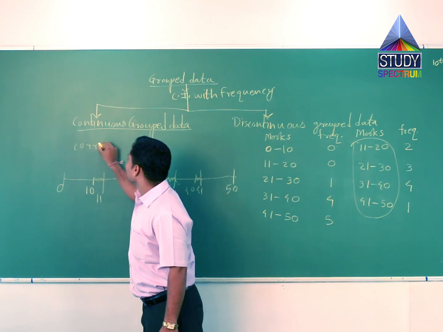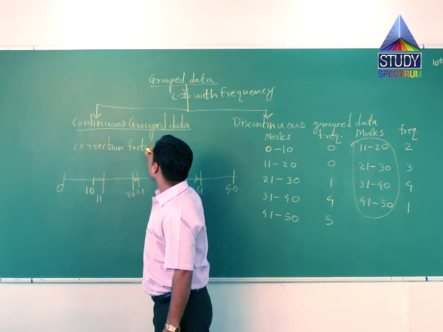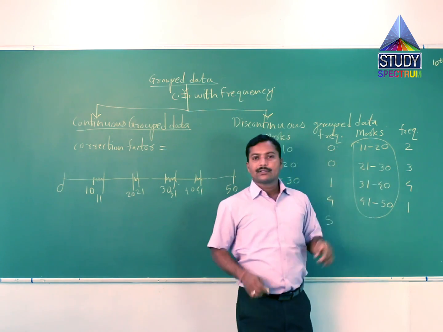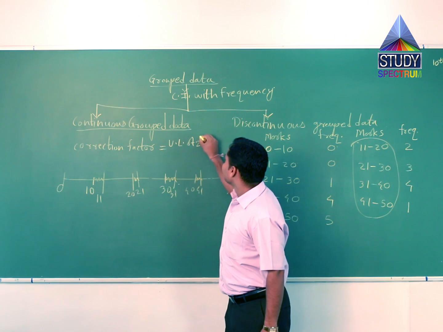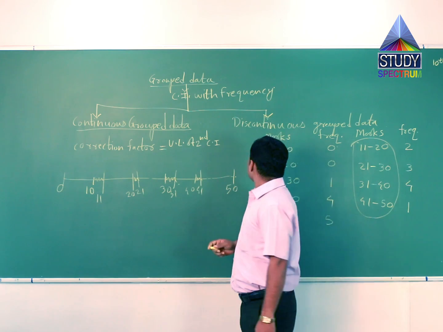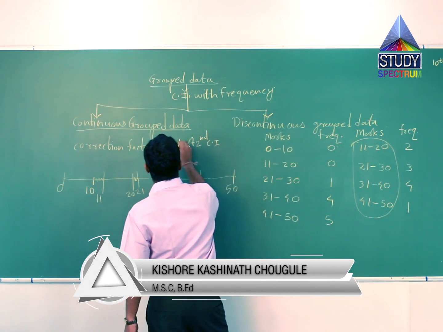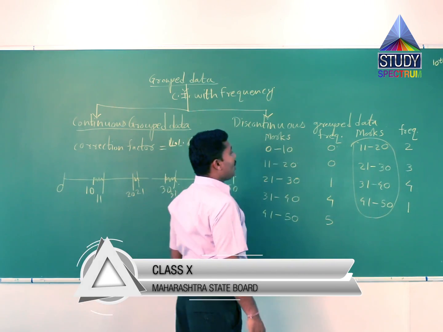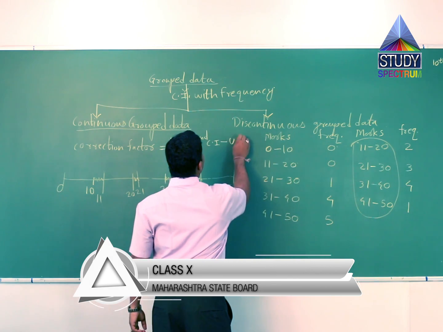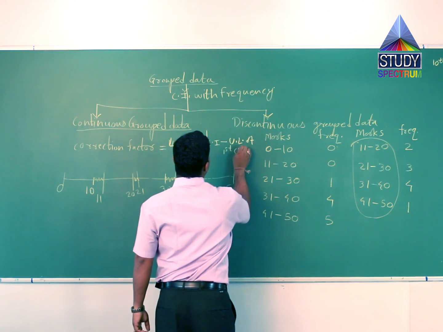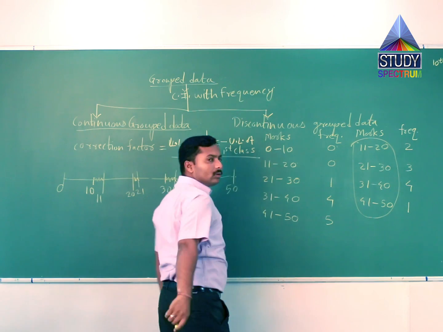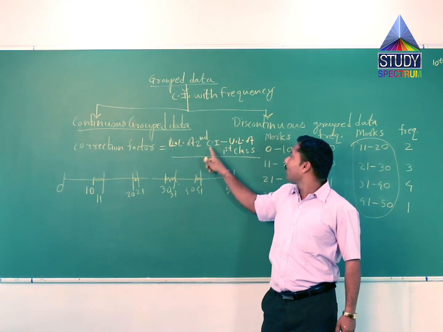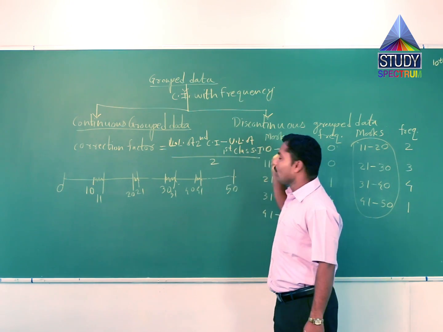Correction factor equals what? Lower limit of the second class interval minus upper limit of the first class interval, upon 2. Here this is the second class, so the lower limit of the second class is 21.